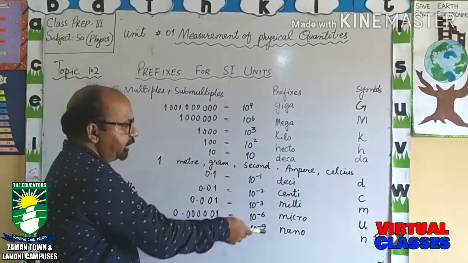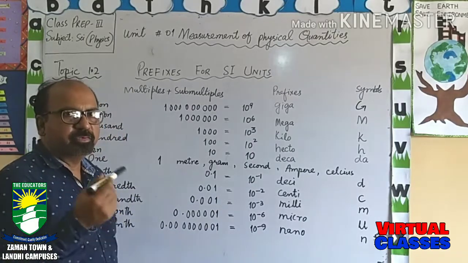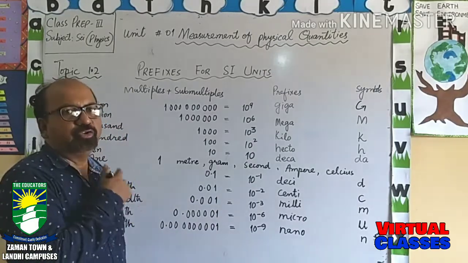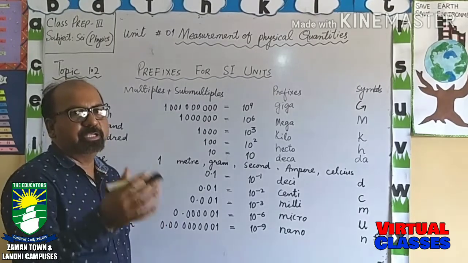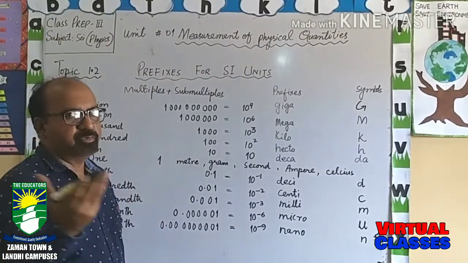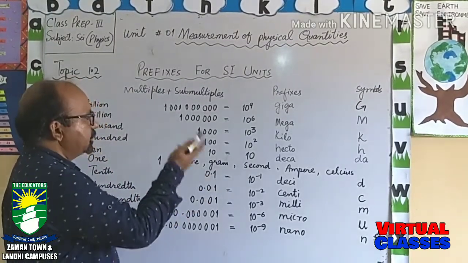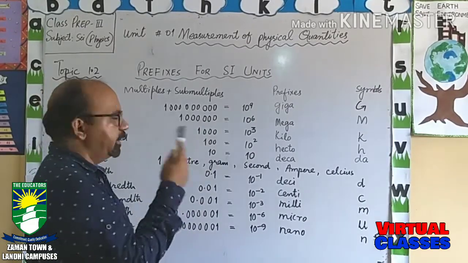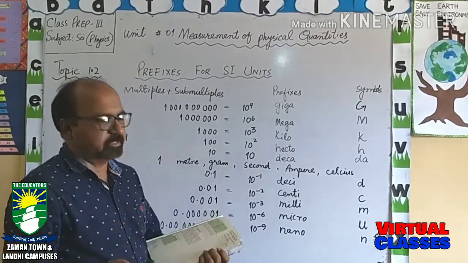Likewise, you will have to learn these quantities, and then you can easily use them while solving different questions, because these terms and quantities will come in your numericals as well.